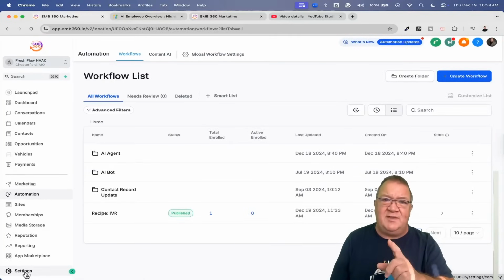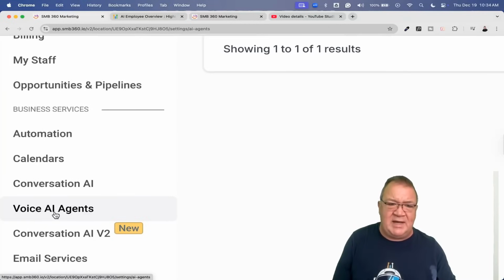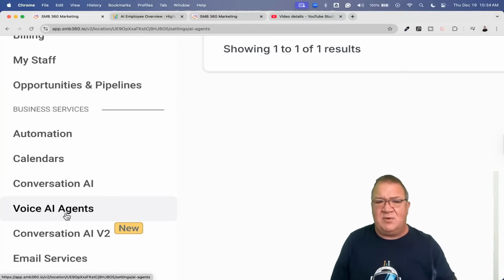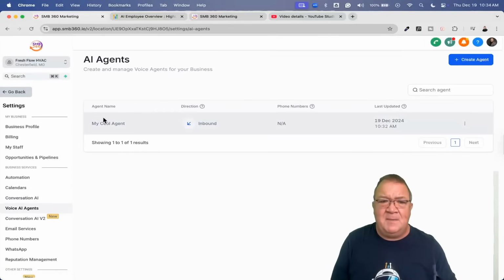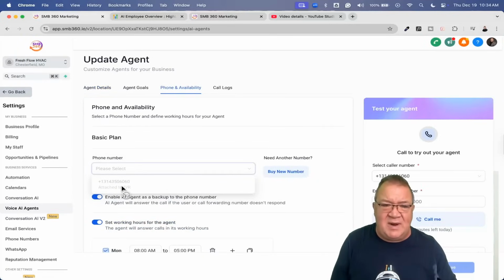Here's the problem with this. I've got the IVR system turned on and the workflow published, and I've got the phone number already selected inside of IVR. Let's just say you already had an IVR system in place, okay? And you want to come in here to settings, and you want to come under the voice AI agent, which is where we're going to be working now. Again, the voice AI agent is what we're talking about here. If I go into a particular agent and go back to the phone number, notice right now it says attached to IVR. So right now, this will not allow me to select it because it's tied to the IVR system.